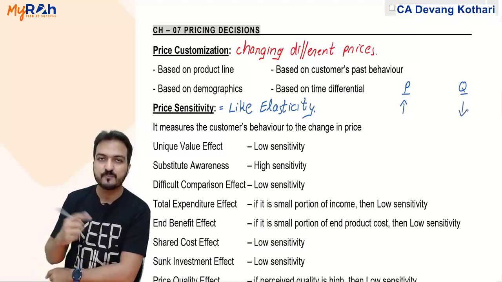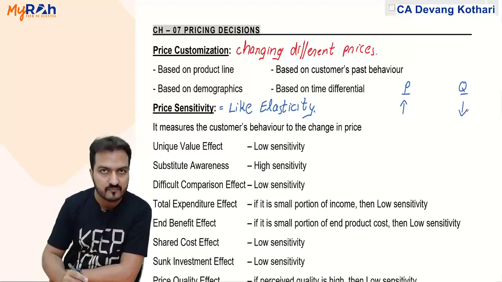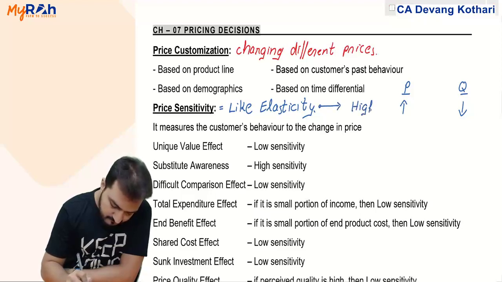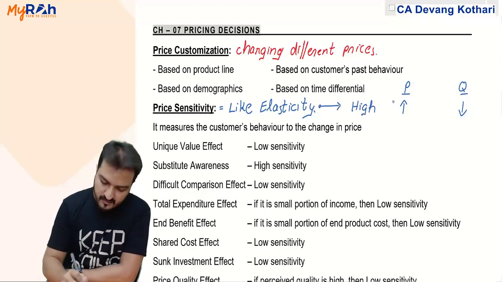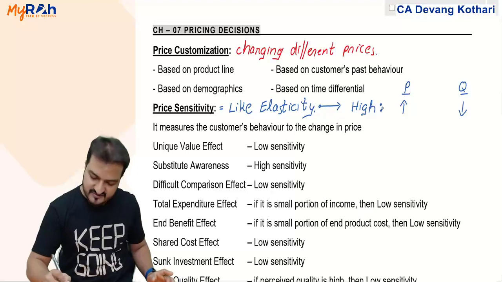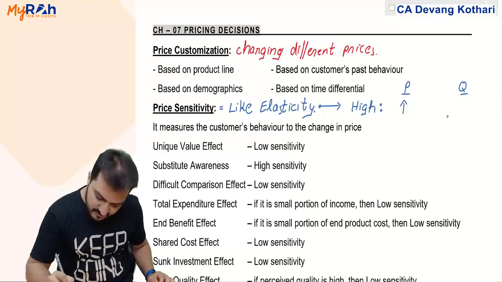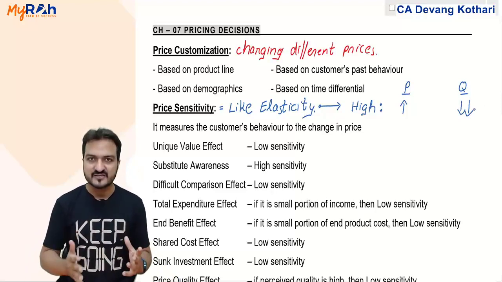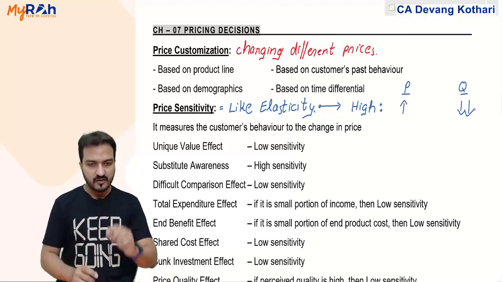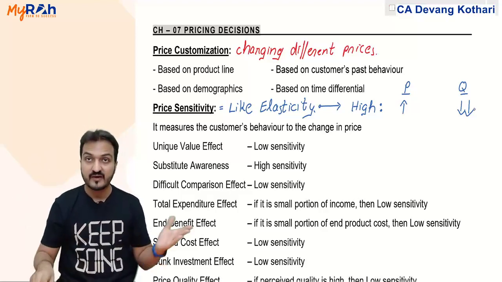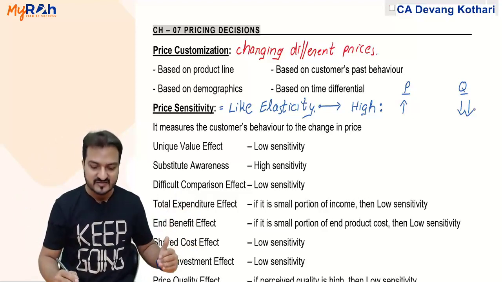Now when I say that price sensitivity is very high, meaning elasticity is very high, it means that with an increase in price, quantity decreases drastically, because my product is highly price sensitive. Highly price sensitive meaning a small increase in price will bring down the quantity drastically. That is called high sensitivity or high elasticity.